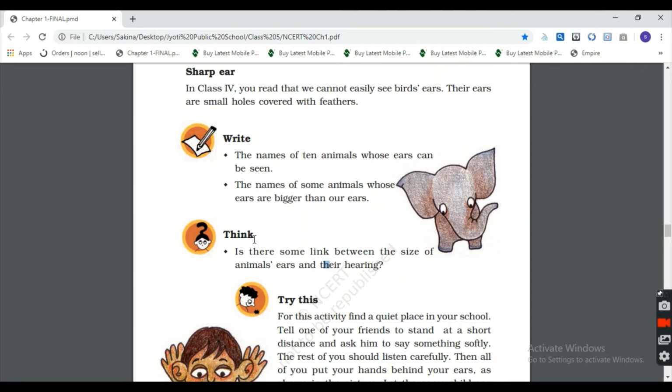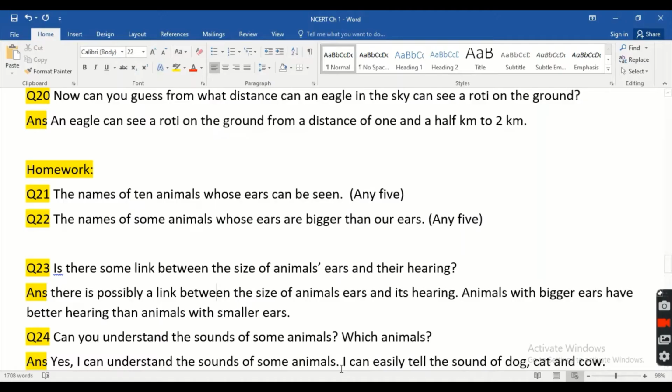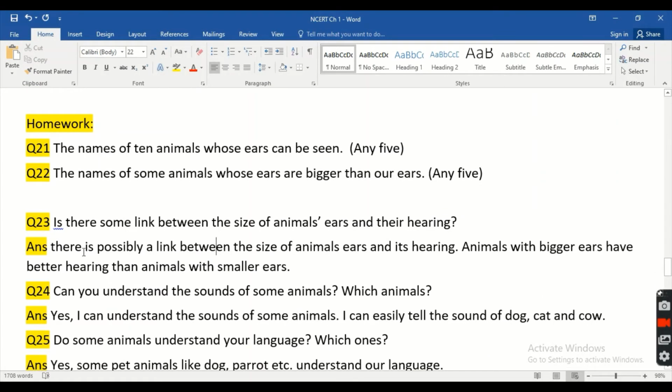Then again the next question, think. Is there some link between the size of the animal's ears and their hearing? Do you think there is some link between the size of animal ears and their hearing? Just have a look at the answer here. I have written, there is possibly, it might be possible or might not be possible, but I think it is possible. There is possibly a link between the size of animal ears and their hearing. So for my part, the answer is yes here.